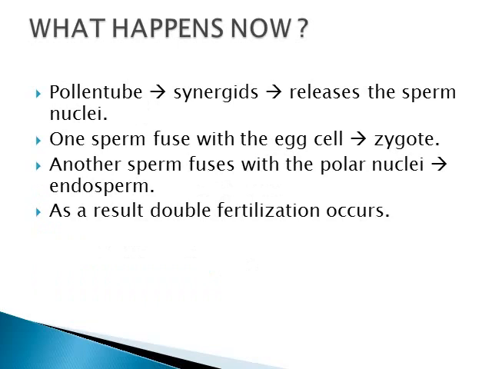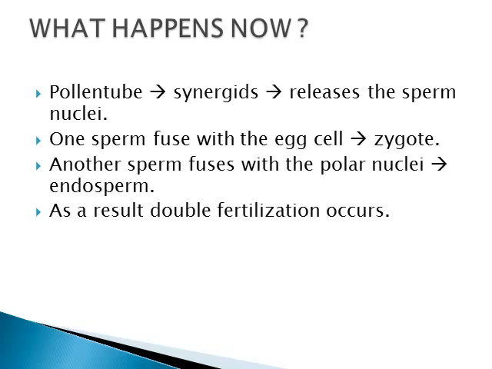And the next is what happens after the pollen tube has entered the embryo sac. Here the pollen tube enters one of the synergids and releases its 2 sperm nuclei. As I said before, the generative nucleus divides into 2 male nuclei, the sperm nuclei. Once the pollen tube enters the embryo sac through the synergids, it releases the 2 sperm nuclei.